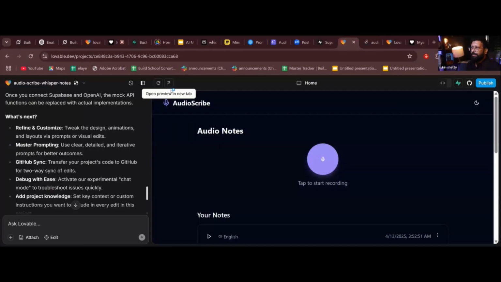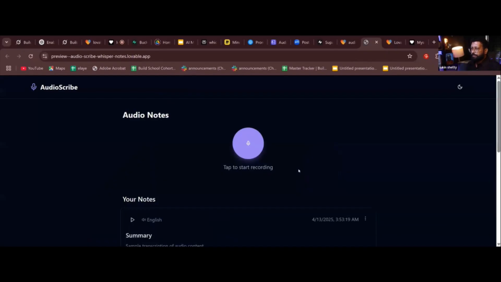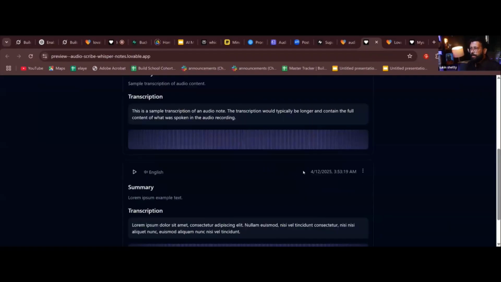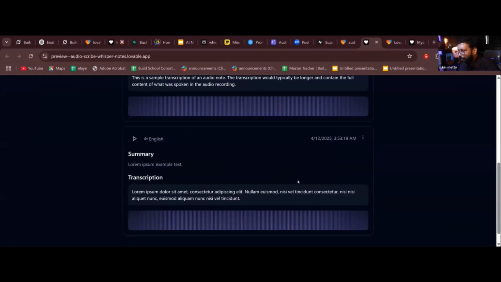So you have an option where you can click this, open preview in new tab. That is where you can open like this. Is it good, guys? Let me know in the chat. How do you think? No, I just gave a prompt. I didn't write any code or do any technical stuff. I just told Grok in simple language, give me a prompt, and it gave me a prompt and it built this. Sensational, right? Great.